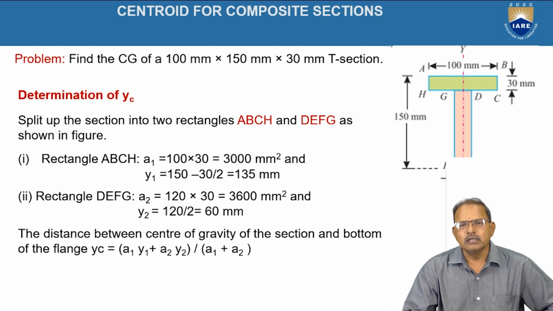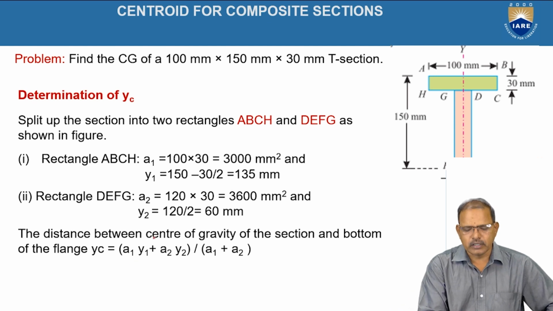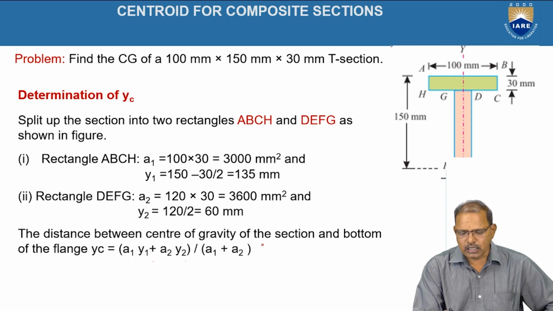But here, it is possible only to divide the object into two rectangles now, which are already represented here, A, B, C, D, as well as E, F, G, D. So, in this case, for the procedure for determining the center of gravity, only the y coordinate is required. Hence, yc is equal to a1 y1 plus a2 y2 divided by a1 plus a2 now.